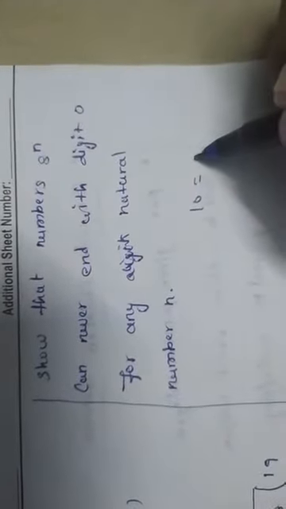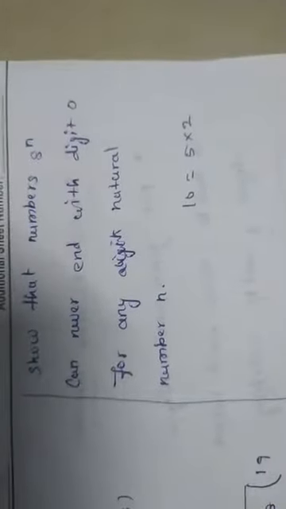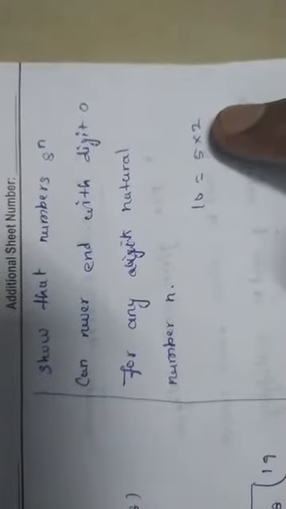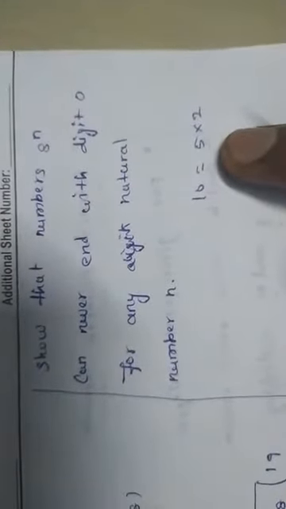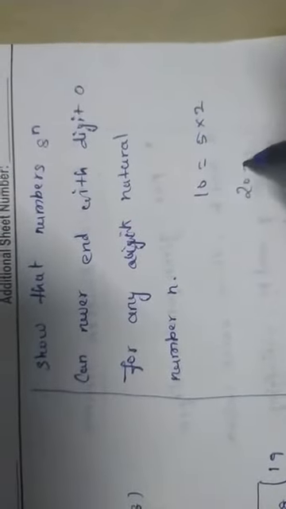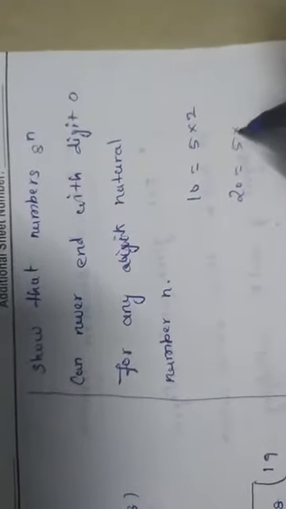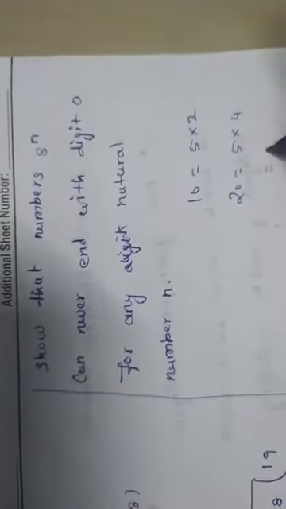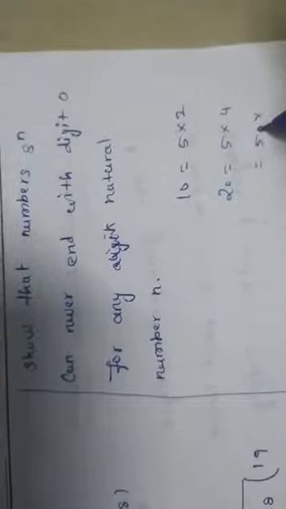We can express it in factors as 5 into 2. Whichever number is multiplied by this 2, if 5 is present, it will come as 10. If we take 20, we can write 5 into 4, and again 5 into 2 into 2 also.